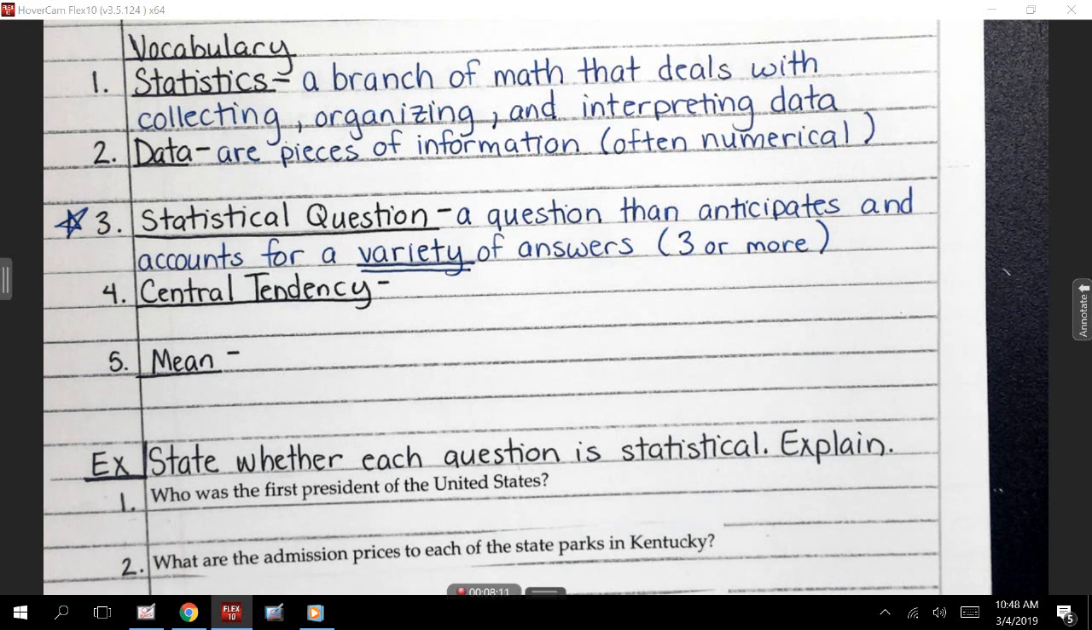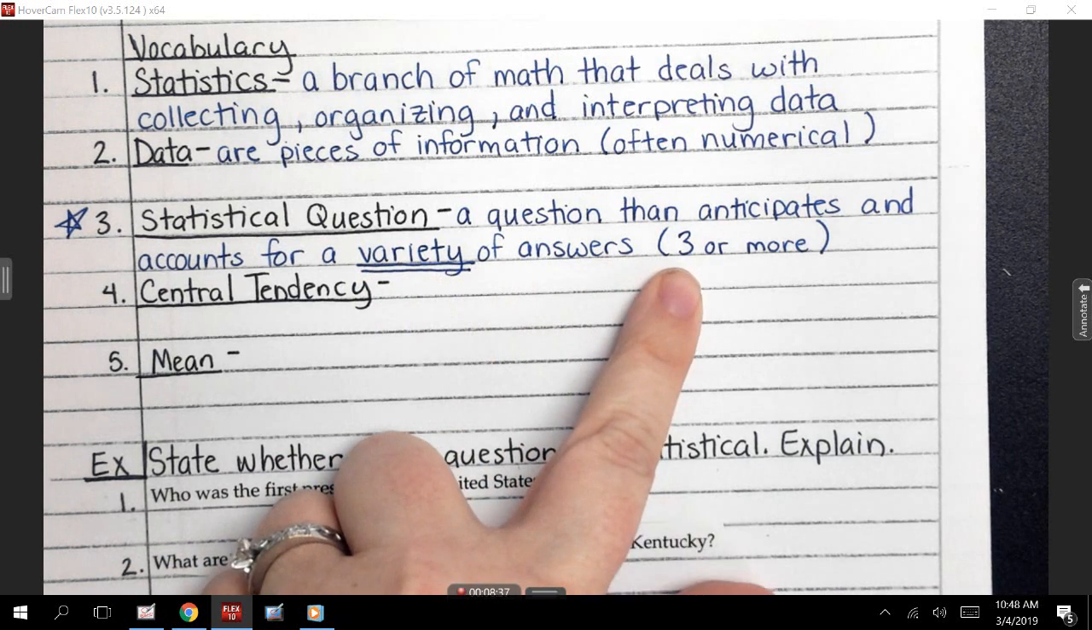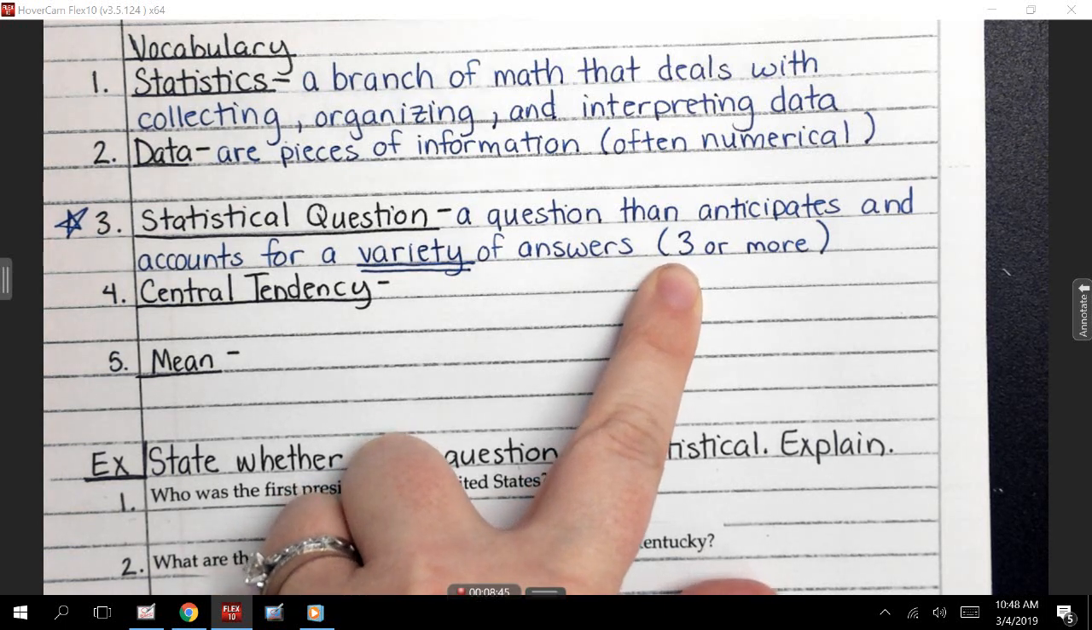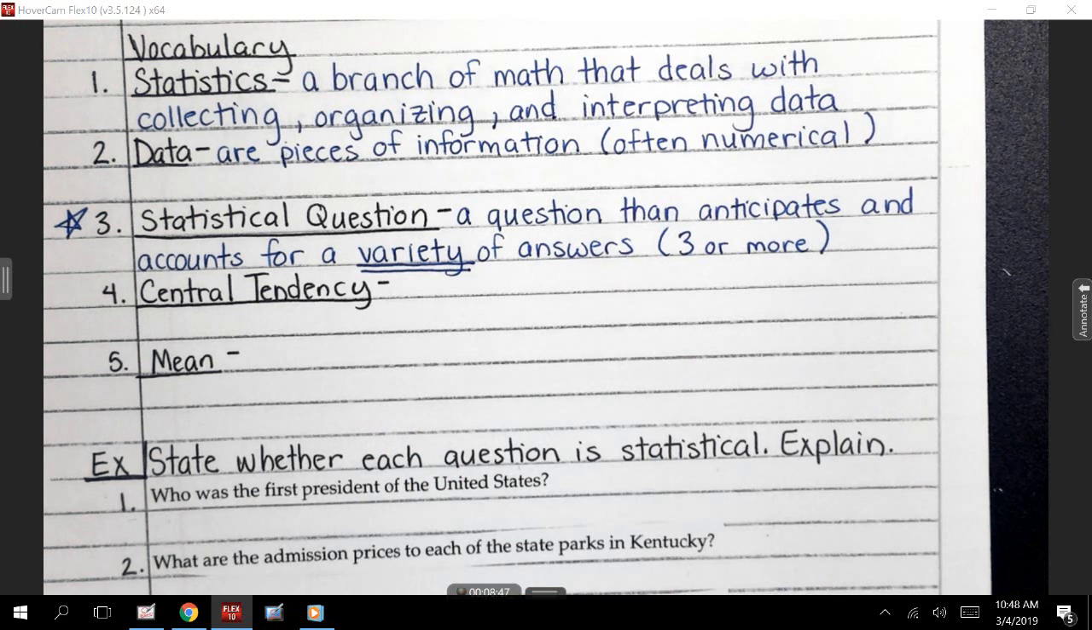So, for example, if I ask Chris, what color socks are you wearing? Not what color socks he's wearing, I don't care about that. But if I ask Chris what color socks he's wearing, is that a statistical question? Owen? No. Do I have a variety of answers? No. Chris is going to look at his feet and say, I'm wearing black socks, or gray socks, or not wearing any socks today, Miss Sawyer. So he's just going to give me one answer, right?